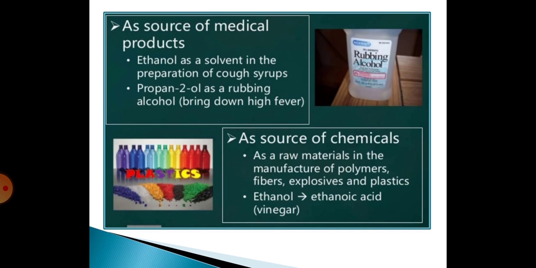The next one is that these alcohols are used as a source of medical products. Ethanol is used as a solvent in the preparation of cough syrups. And propan-2-ol is used as a rubbing alcohol to bring down high fever.